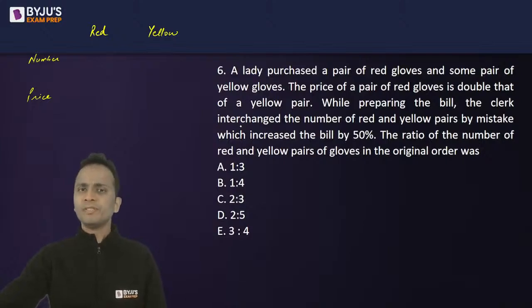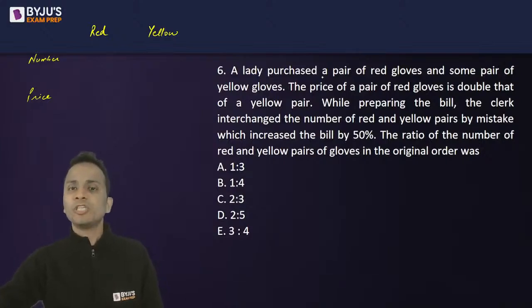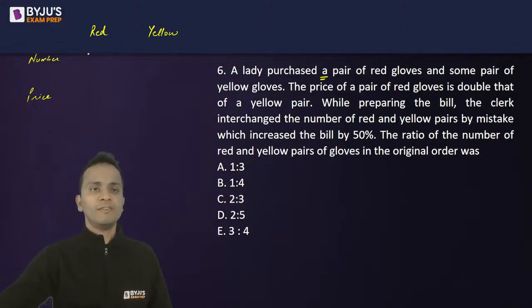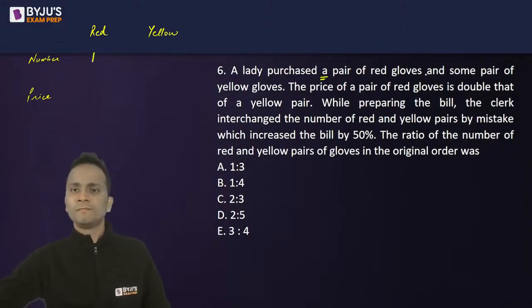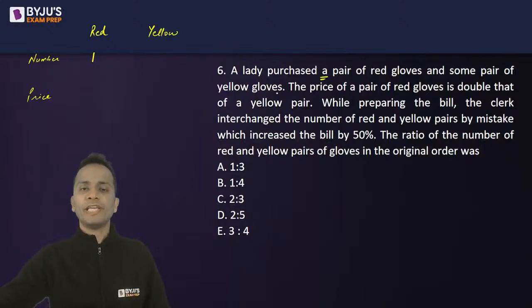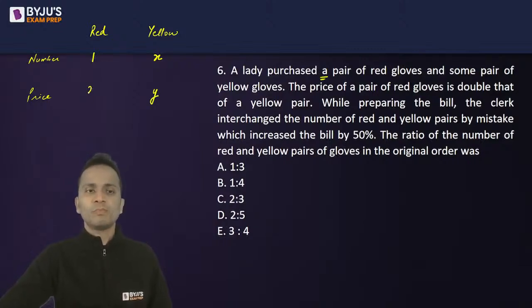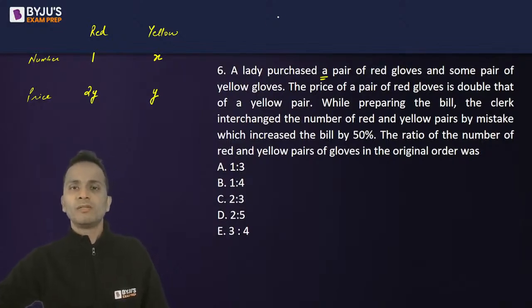Now, number of pairs of red. A lady purchased a pair of red gloves, so one, and some pair of yellow gloves. Let's say the number of yellow gloves is X. The price of a pair of red gloves is double that of yellow. Let's say the price of one pair of yellow is Y. So the price of one pair of red gloves will be double of that, that is 2Y.